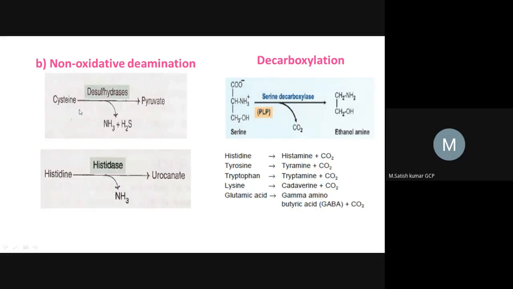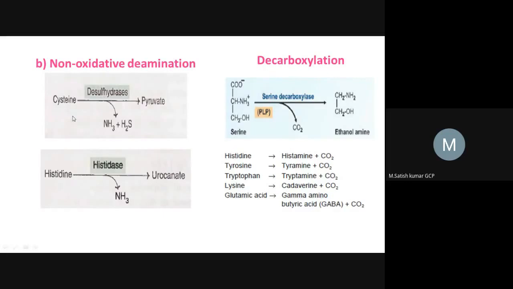These are also called hydroxy amino acids, which undergo the action of the enzyme and are converted into respective keto acids.